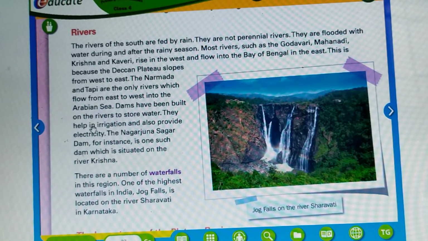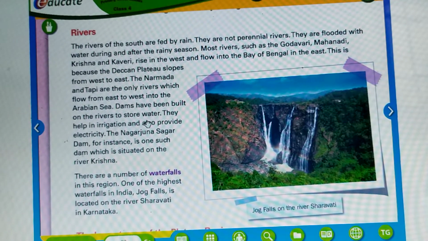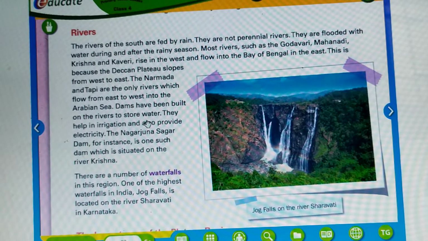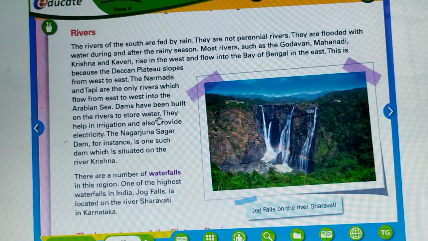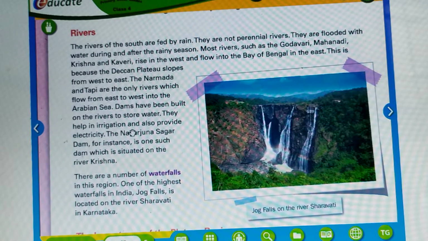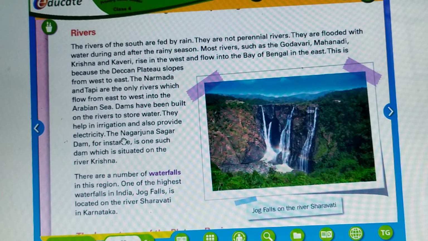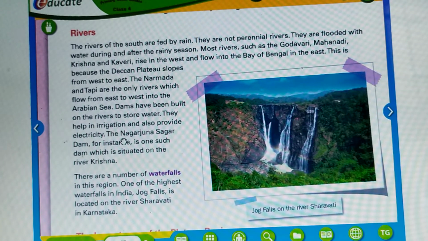Dams have been built on the rivers to store water. We have studied about the multi-purpose projects. Different dams are built on different rivers for storage of water. They help in irrigation and also provide electricity. We learnt about hydroelectricity, if you remember, children. Electricity which is produced from water.